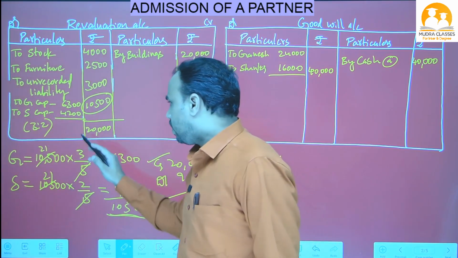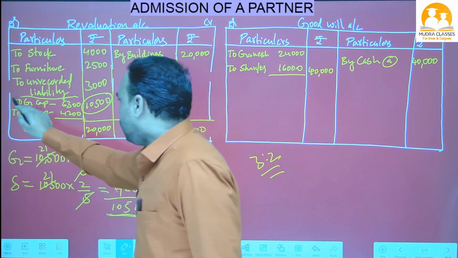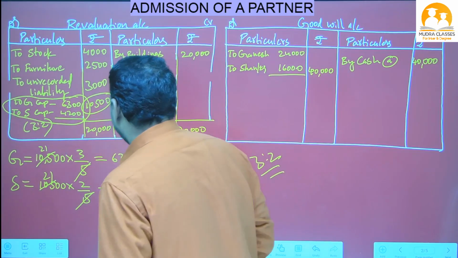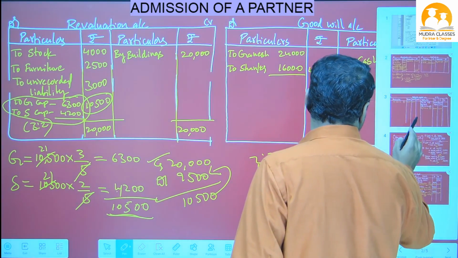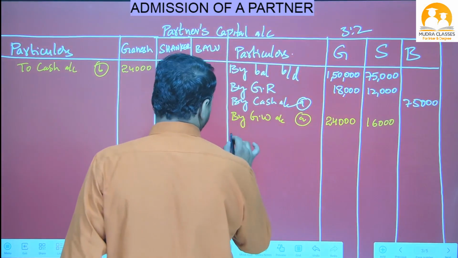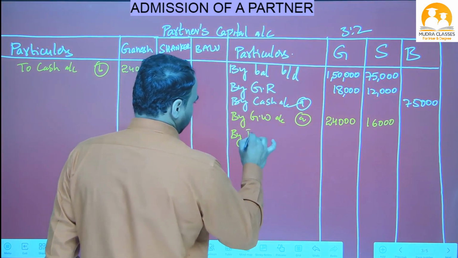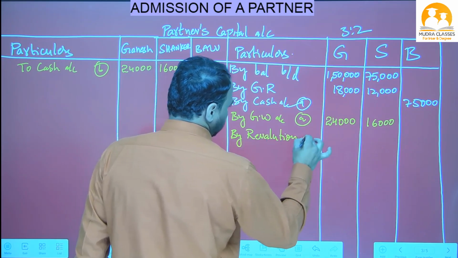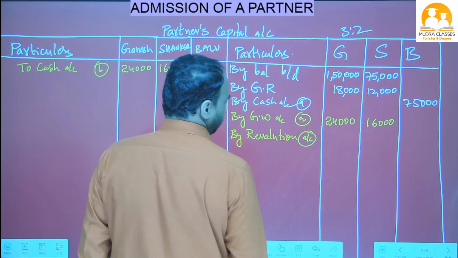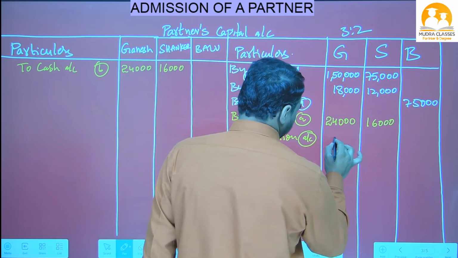This is a profit, nana. This profit we have to transfer to the partners' capital accounts. Okay, so in the partners' capital account credit side we have to write by revaluation account, by revaluation account. So Ganesh got 6,300.